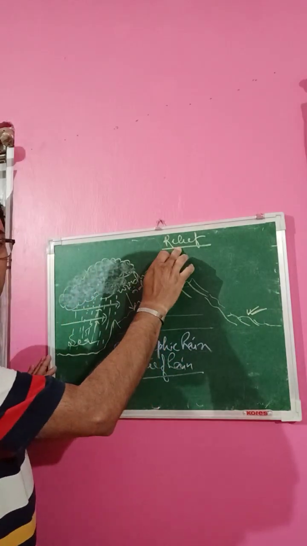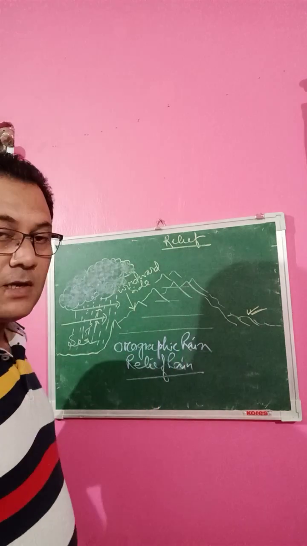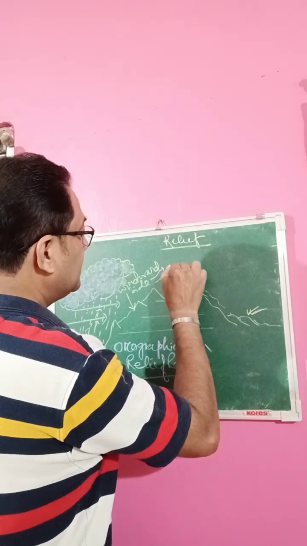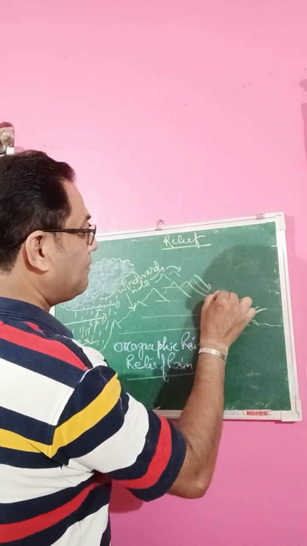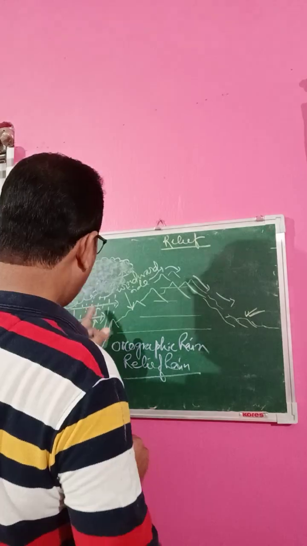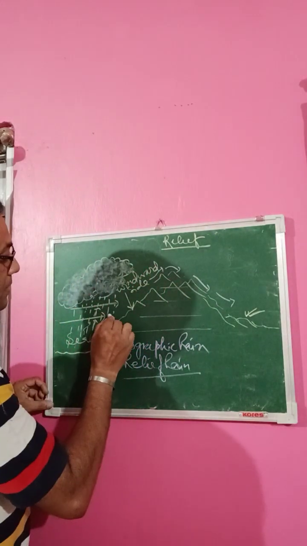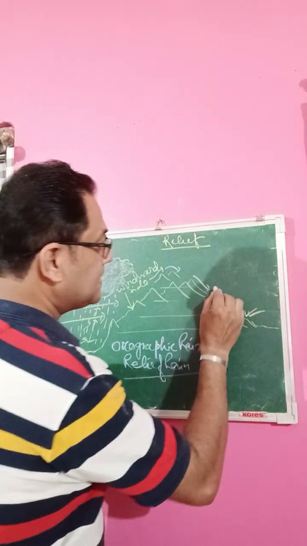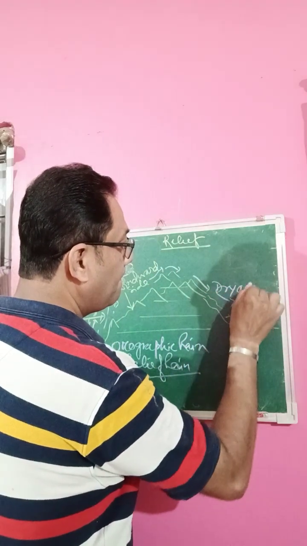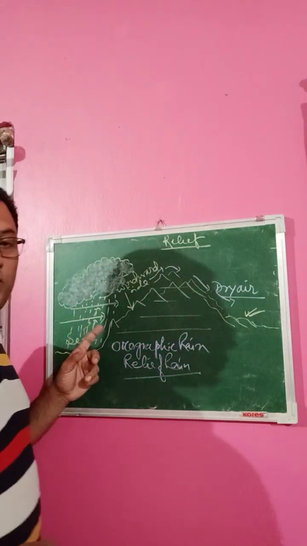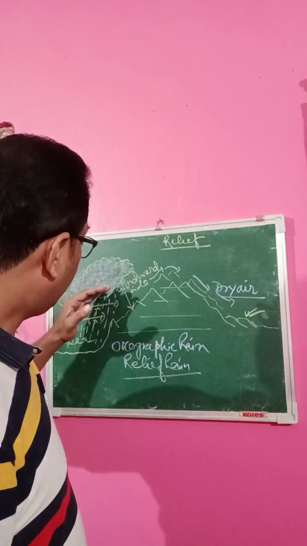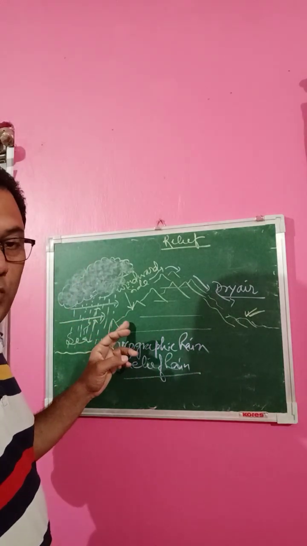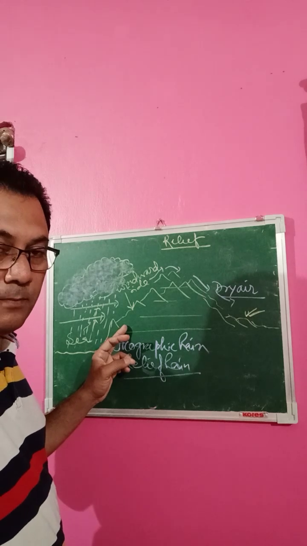We are talking about relief. So relief rain or orographic rain. Now what happens? Very less air can go passing the mountain or the hill. And when air goes to this part, these are all dry air, because most of the air which is having moisture, they have fallen down as rain in this part, and this part, windward side, receives heavy amount of rainfall.